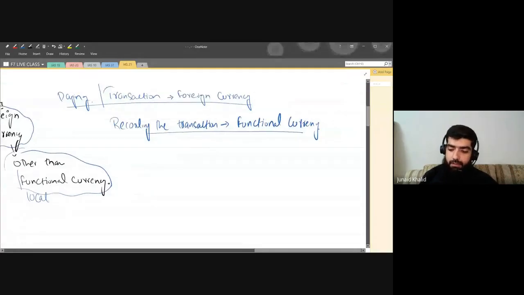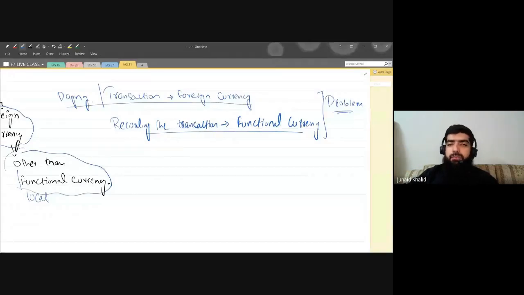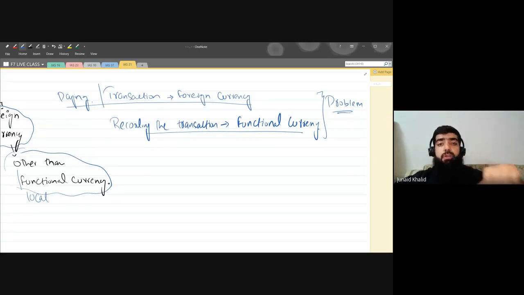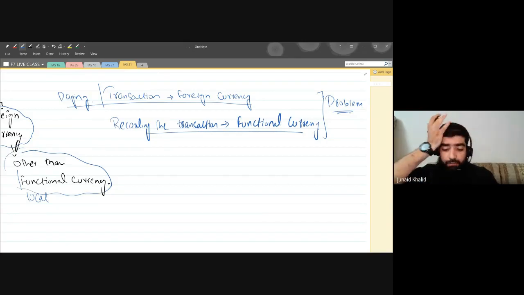Are you guys getting this problem? We can't really call it a problem, but it is something we have to consider. It is very natural when dealing with any other country. For example, if you're dealing with China, will you be paying in your local currency? No. Will you be paying in your Gambian currency? No. You will be paying in some international currency. But when recording the transaction in your books, you'll definitely record it in your local currency, that is, your functional currency. So that is something we need to consider.